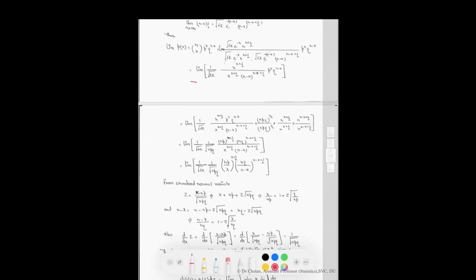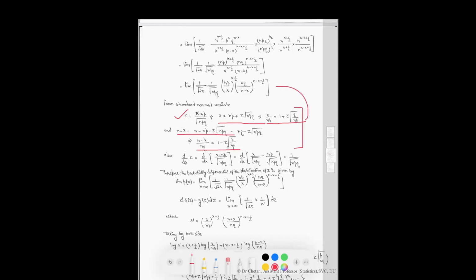For solving this equation, we have to do some modifications. Just multiply and divide this equation by this quantity and this quantity. It will become this. Now consider this standard normal variate, which is given by this quantity. Here, after solving, we will get the value of x as np and n minus x, and consequently this quantity, n minus x divided by nq. Put these values in the above equation and we will get this quantity.